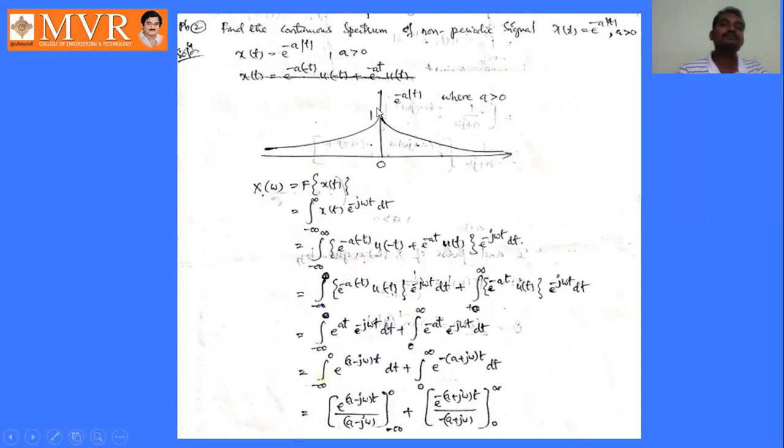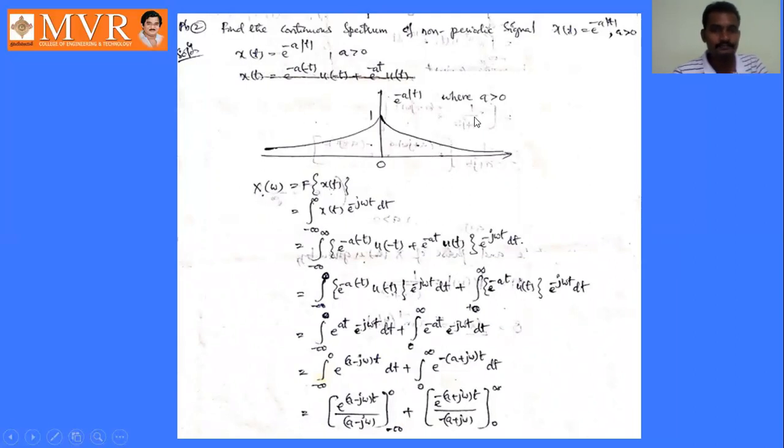If it is e power minus a into minus t, this is the response; if it is e power minus a t into u of t, this is the response. So this is the entire response of e power minus a mod t, where a is greater than 0.